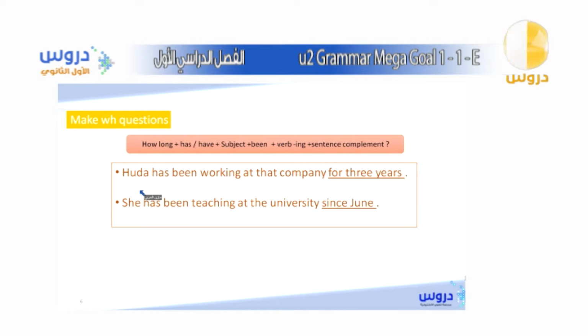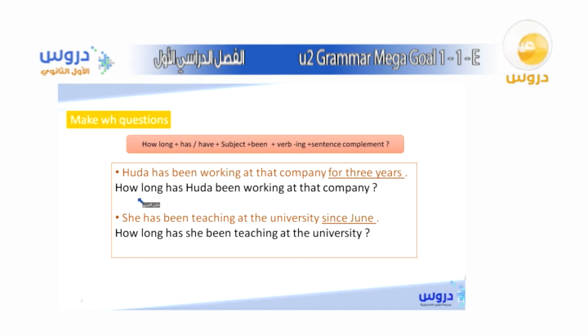Excellent, Shireen. Yes, we must start with how long, okay. So as you can see here, the question will start with how long has Huda been working at that company, because as I said, the purpose of the present perfect progressive is to ask about how long. How long is the key word of this tense, okay?